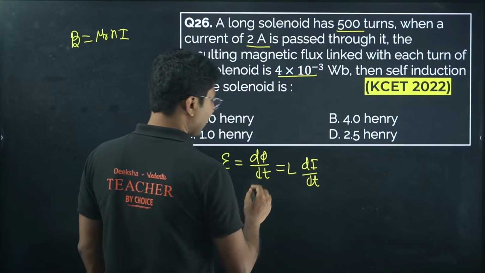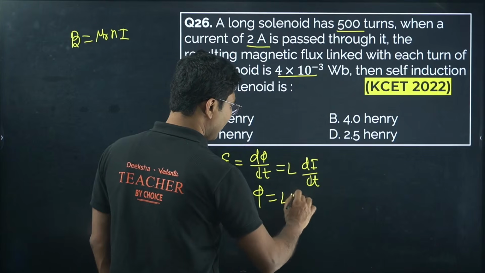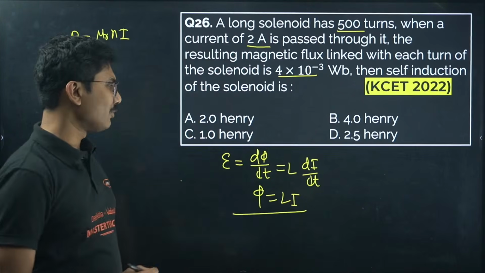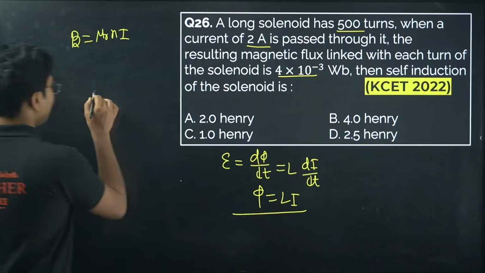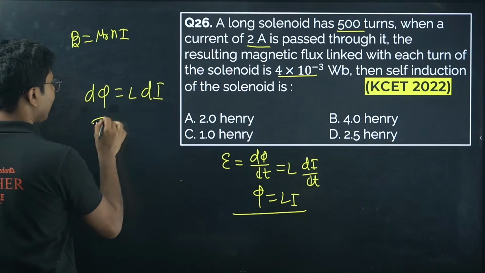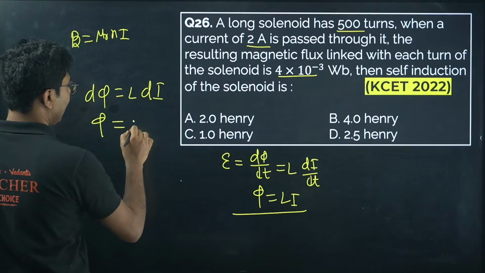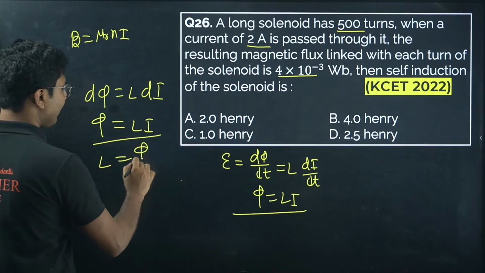So from here we can say the flux linked is equal to L into I. So d phi equals L into di, or flux linked equals L into I. Okay, so from here self inductance is basically phi by I.